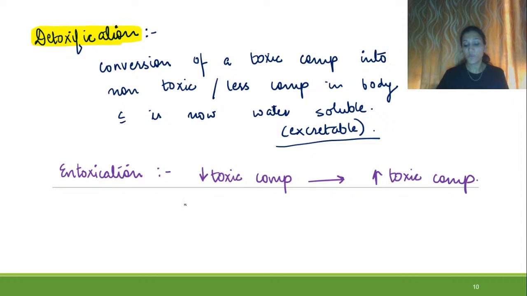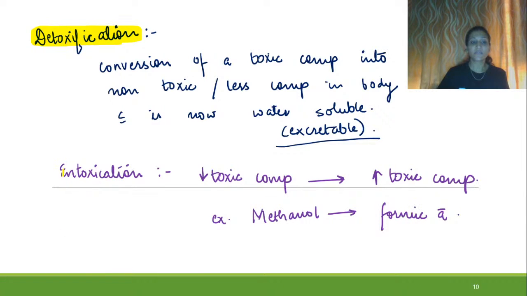intoxication. So one example of this is conversion of methanol into formic acid. So this is intoxication. So this is about the terms which we are talking about. What is biotransformation? Conversion of a chemical into another thing, then detoxification, and then intoxication. So these are the terms which we have just discussed.